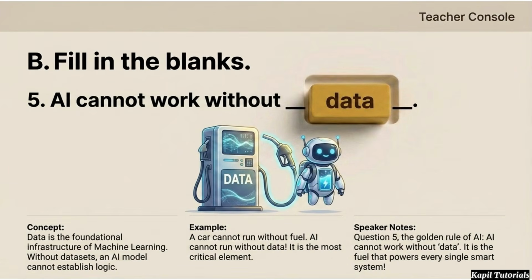Question 5. AI cannot work without data. This is the golden rule. Data is the foundational infrastructure that powers every single smart system.